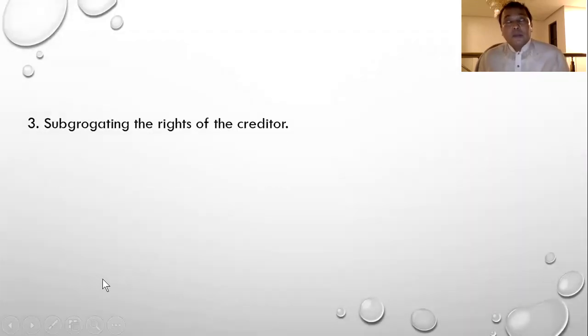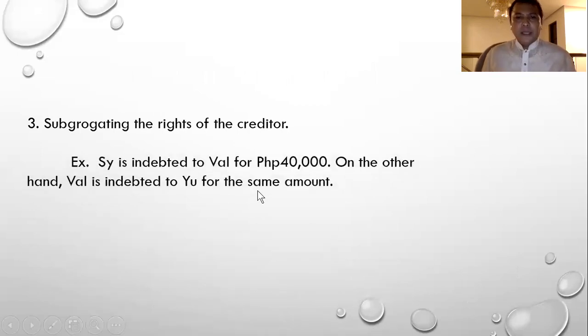The third type of novation is subrogating the rights of the creditor. So the person of the creditor here is being replaced by another person. So the same example: debtor C is indebted to Val for 40,000. On the other hand, Val is indebted to Yo for the same amount.